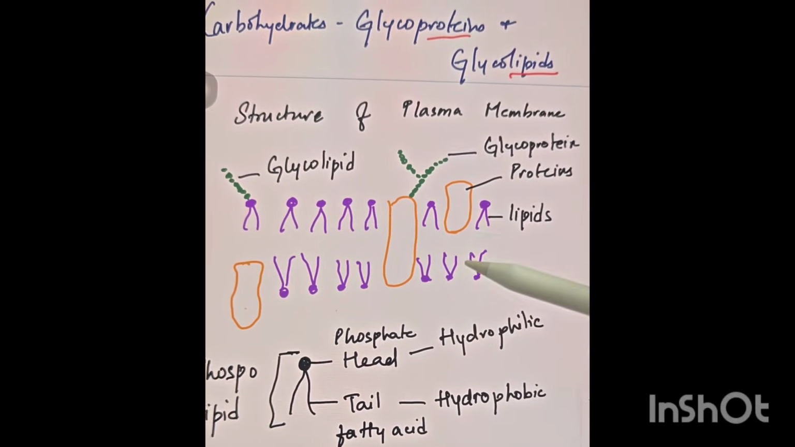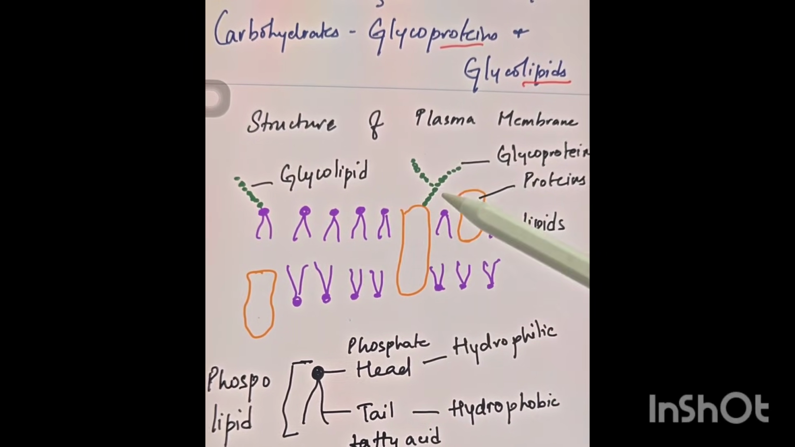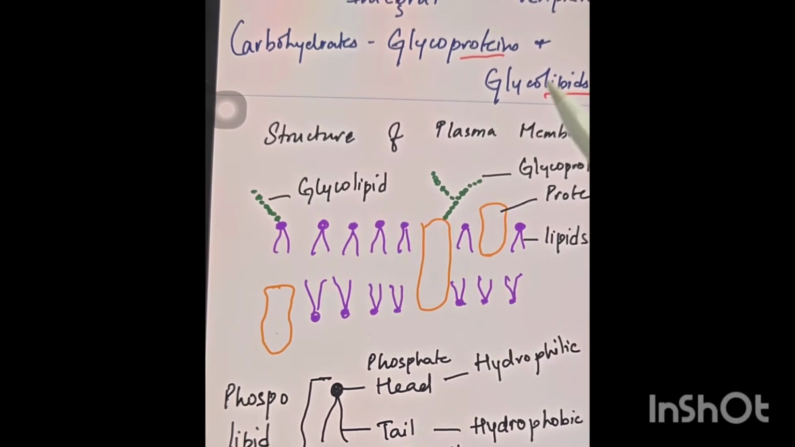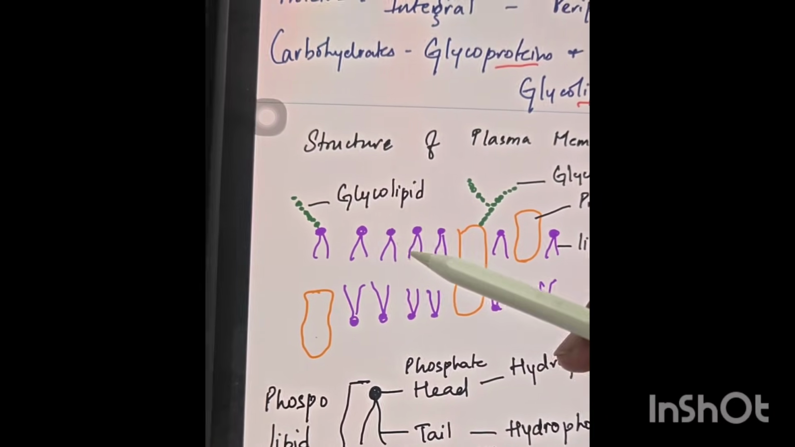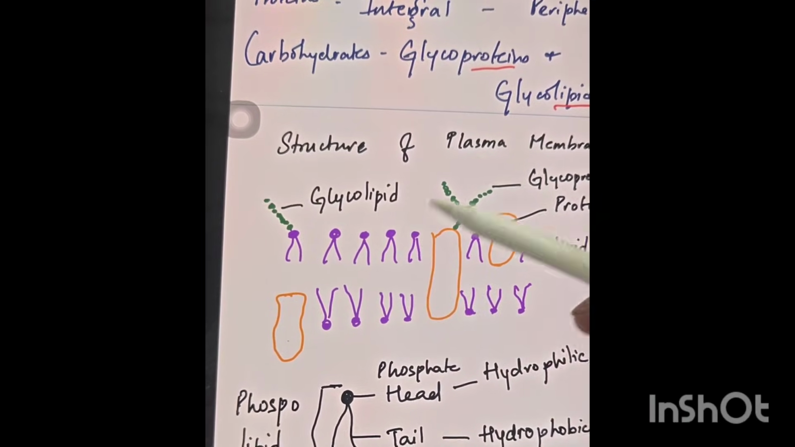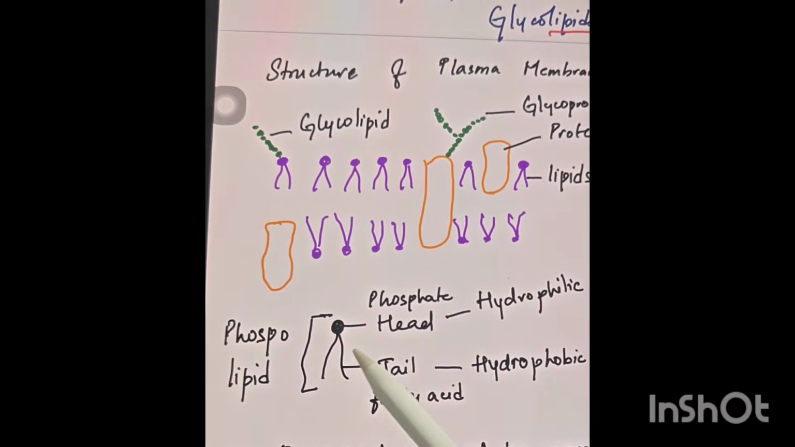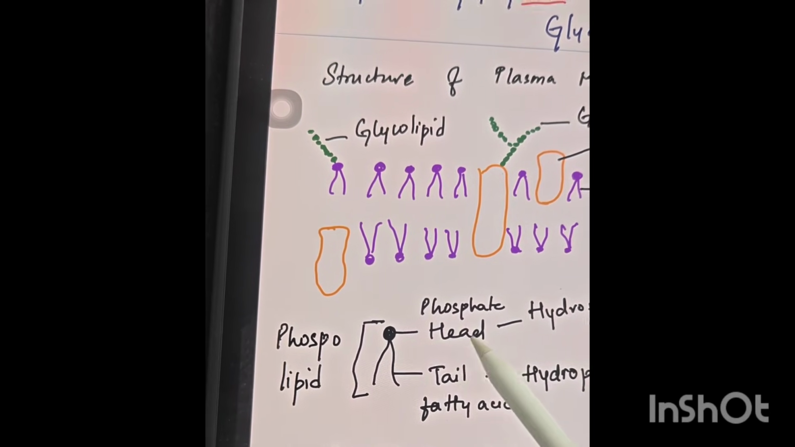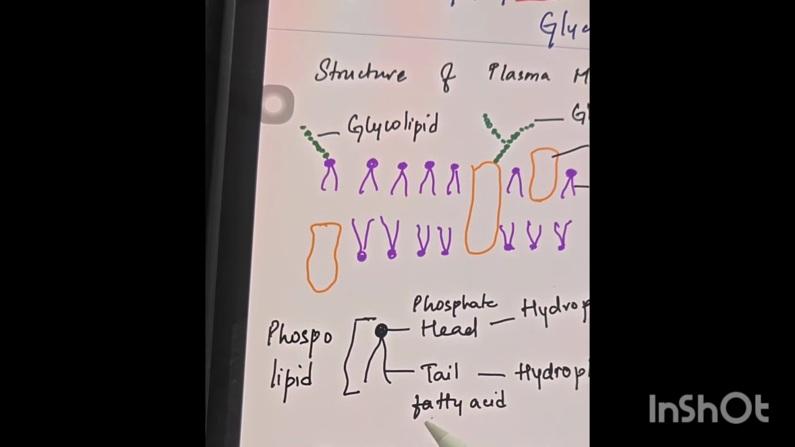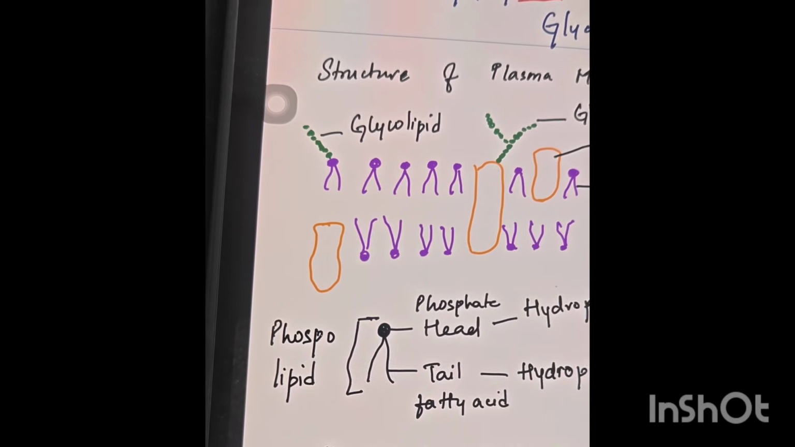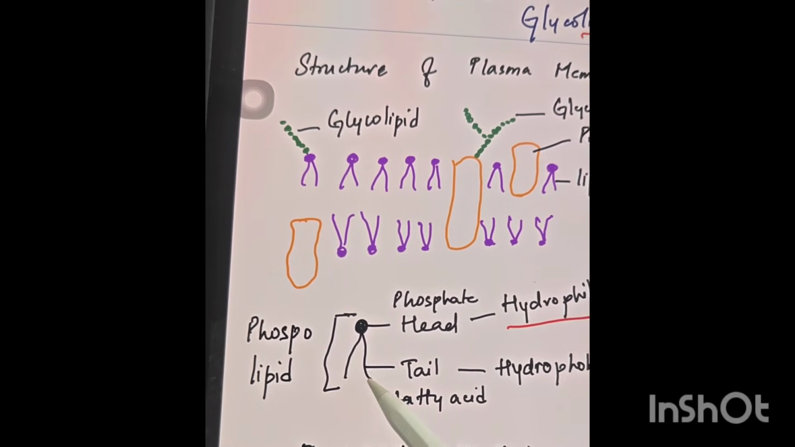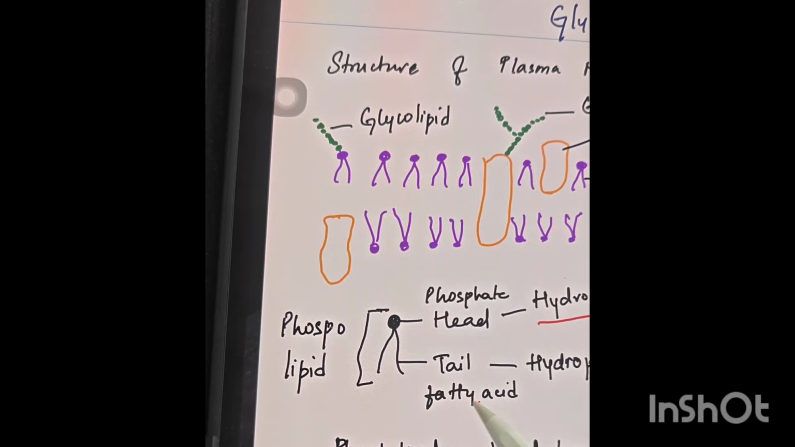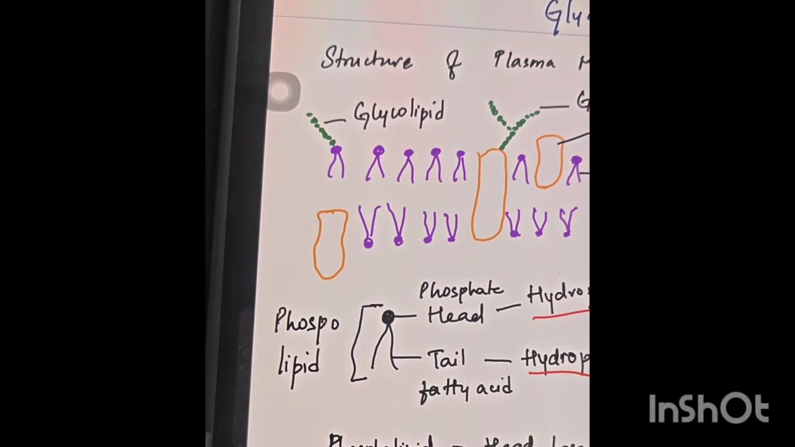So as I said earlier, chemically the plasma membrane is made up of phospholipids. Structurally, the phospholipid is like this, having a head, a phosphate head, and a tail of fatty acid. This phosphate head is hydrophilic and this fatty acid tail is hydrophobic.